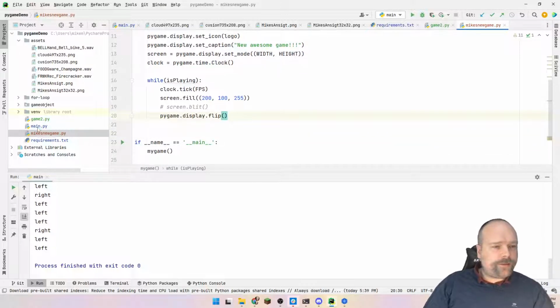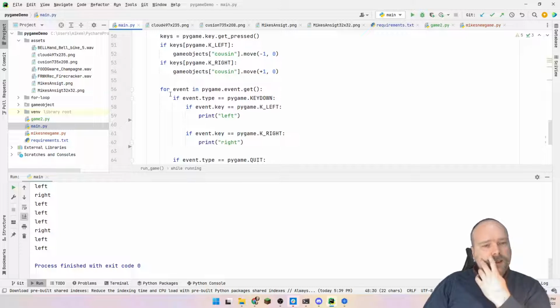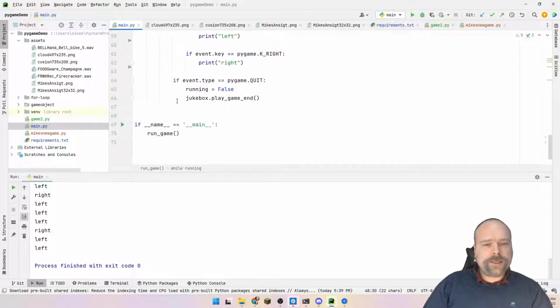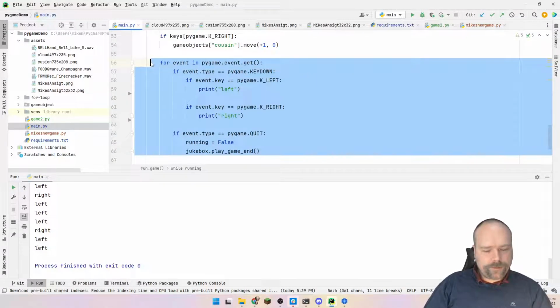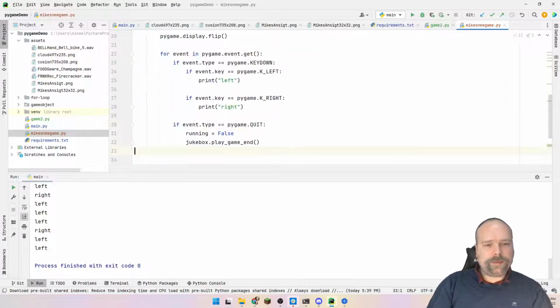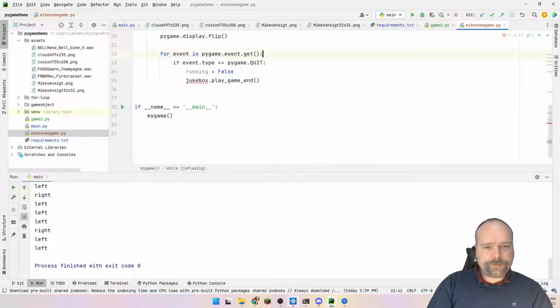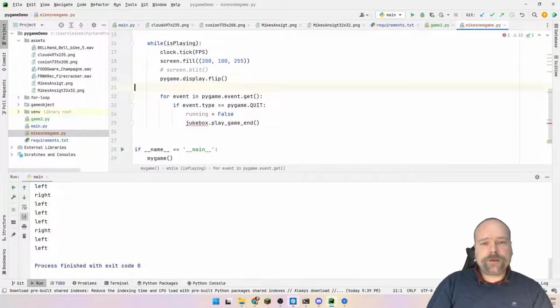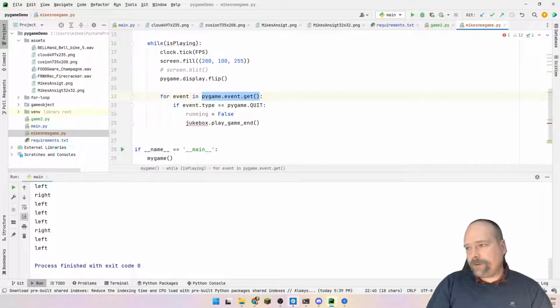But let us just save that for a minute, because we need to listen for events also, because there's the quit event. If we don't add this quit event right here, then we cannot quit the game. So I'll go here, and then we will ask for events, and I'll delete this right here. So here we are going through all of the events. This is the event system of Pygame, and we can add custom events if we want to.